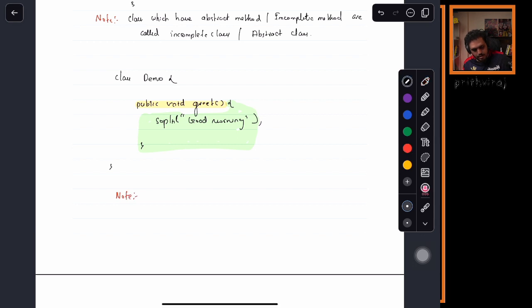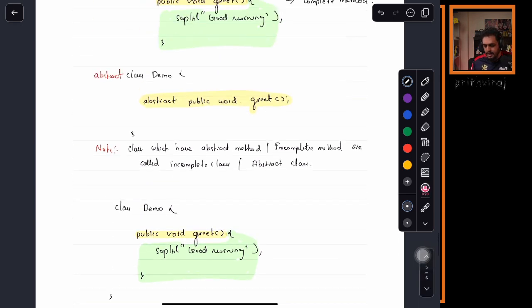Yes. So can we say a class which has only complete methods is called as a complete class? Yes or no? Complete class. Is this part clear, everyone?